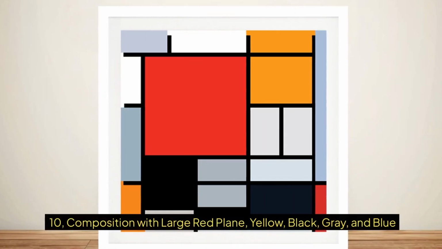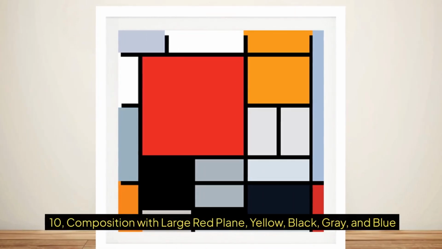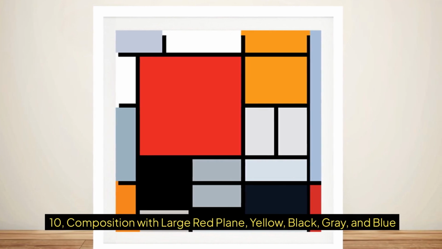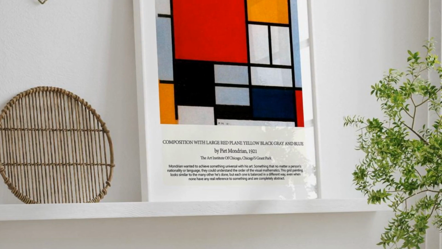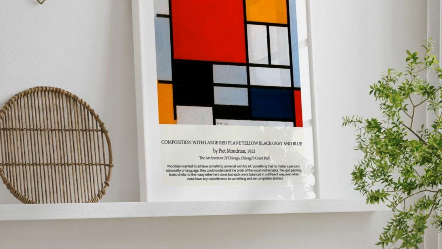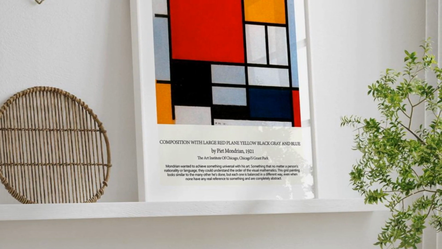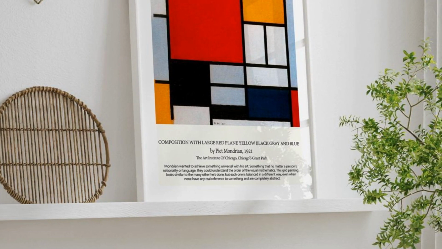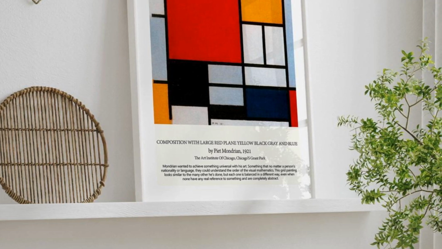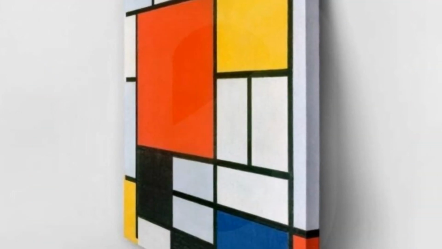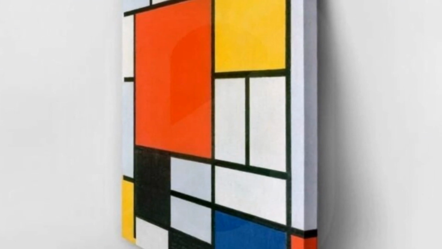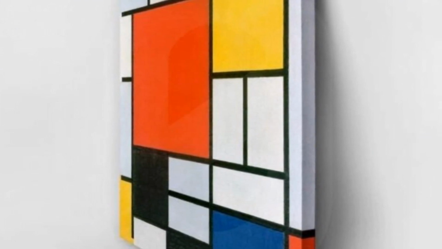10. Composition with large red plane, yellow, black, gray, and blue. In the 1920s, Mondrian began to create abstract paintings with his own characteristics. That is, the palette was limited to primary colors such as white, black, and gray, and the composition was composed of thick black horizontal and vertical lines, which outline various colors or reserved rectangles.